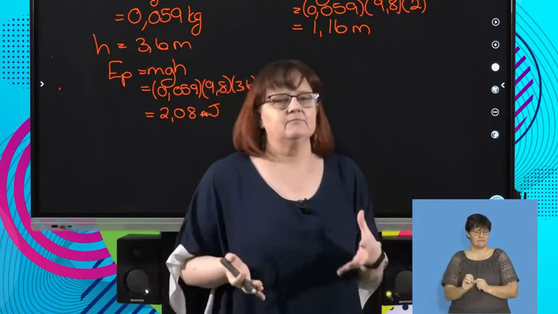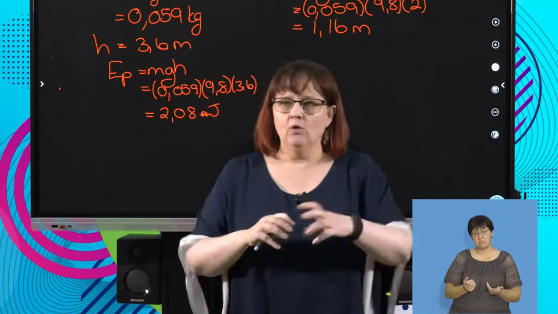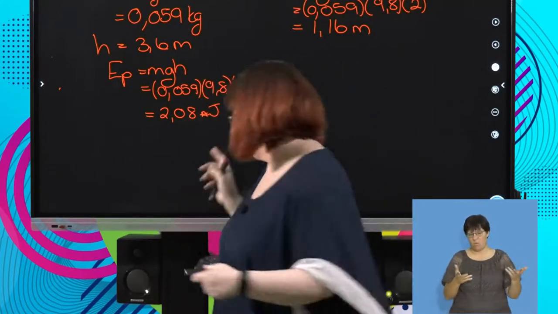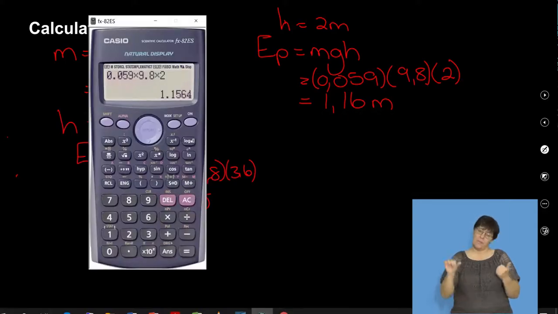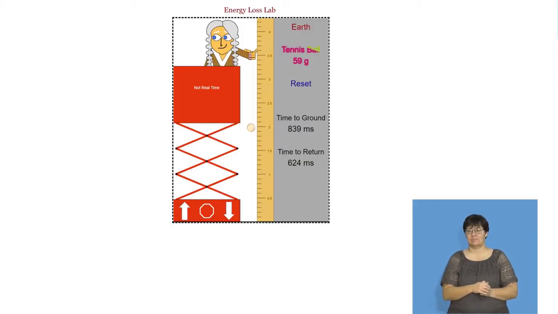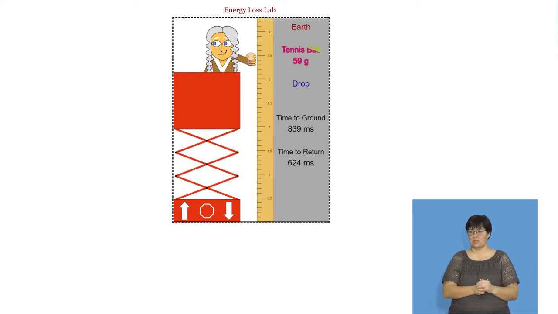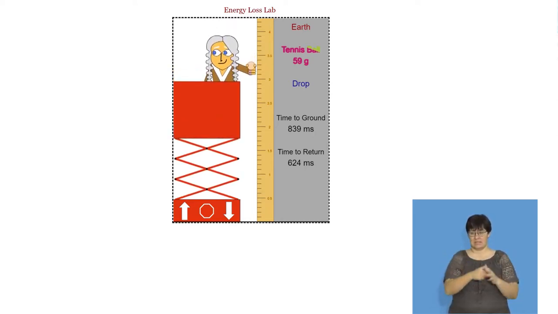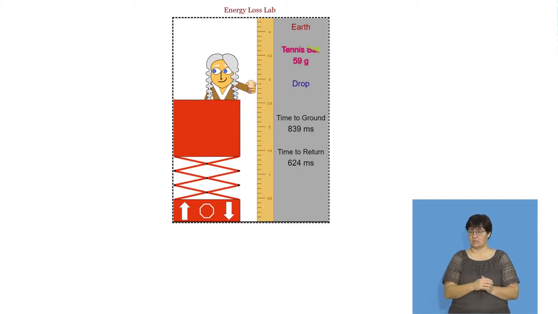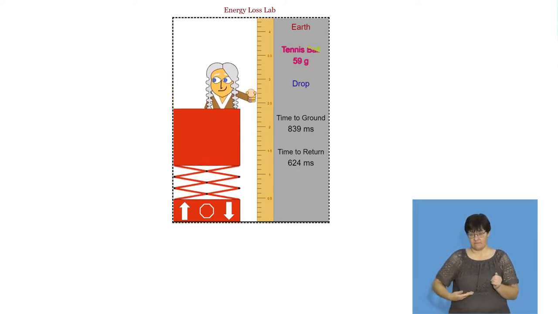Now, here we can see that I changed the height, so I changed the potential energy, but let's see if we can get something that's a little bit more, whether they're directly proportional or that sort of thing. So we're going to go back to our little man. Okay, there he is. And we're going to reset, and I'm actually going to drop him down. So at the moment he's 3.6. If I take him down to 1.8, so he's going down, it's taking him a while. So what I'm doing is I'm going to halve the distance, at least I hope I can get there.